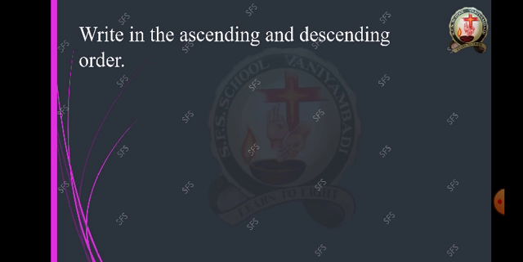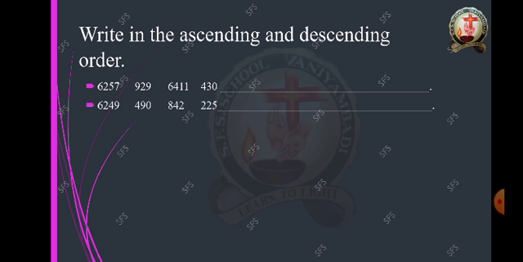Here you have to write both ascending order and descending order. Okay, 6257, 929, 6411. Next is 430. So here what will be the answer and how you will write in ascending and descending order.